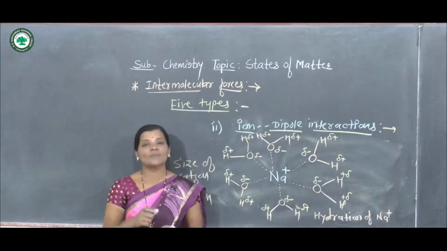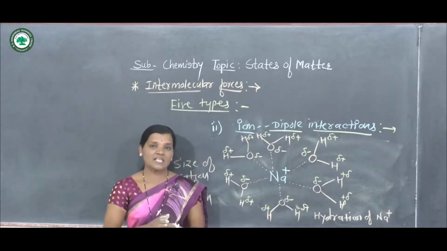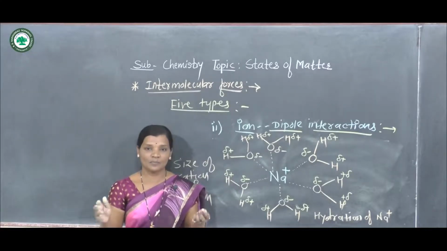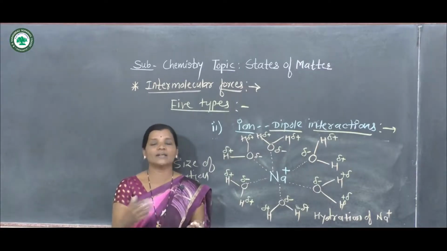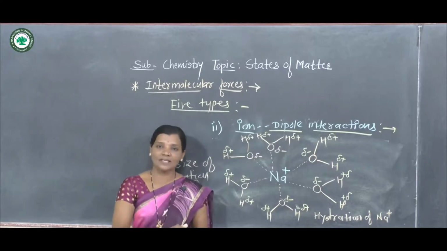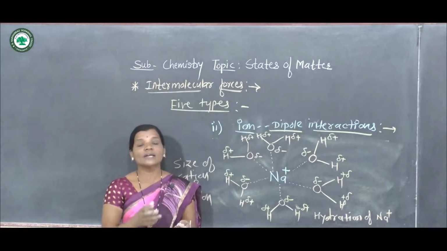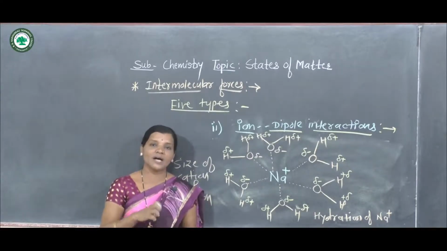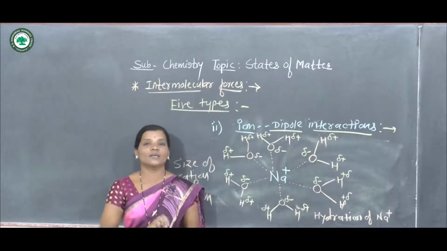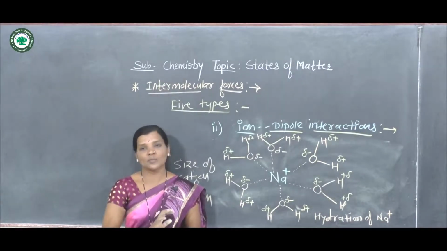When the size of the cation is smaller and the size of the anion is bigger than that of the cation, then stronger interactions happen between the ion and the positive or negative dipole of another polar molecule.